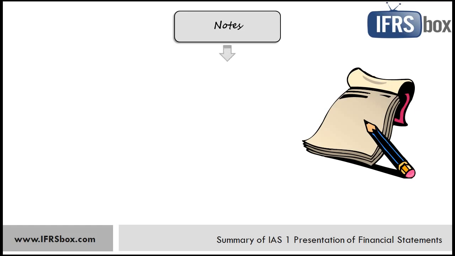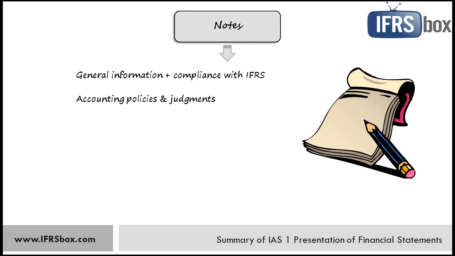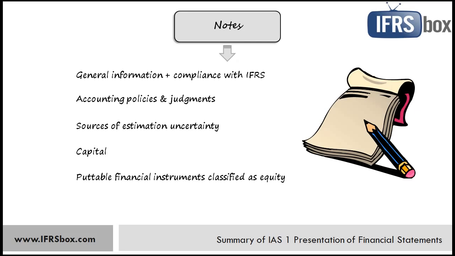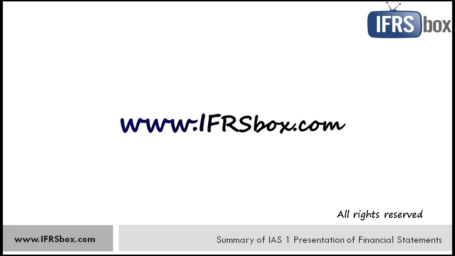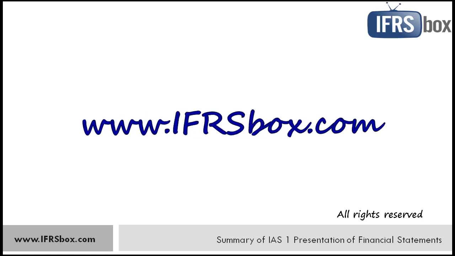Notes shall contain some general information about the presenter, an explicit statement of compliance with IFRS, accounting policies applied and judgments used, sources of estimation uncertainty such as assumptions about the future, disclosures on capital management, disclosures on puttable instruments classified as equity, some dividend disclosures, and also a number of other disclosures required by other standards. So, that was the standard IAS 1 on presentation of financial statements at a glance.